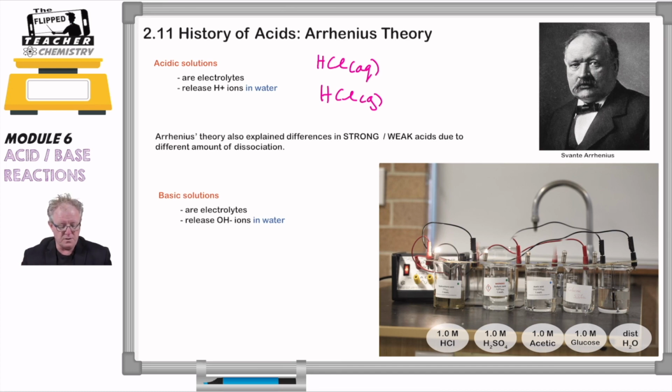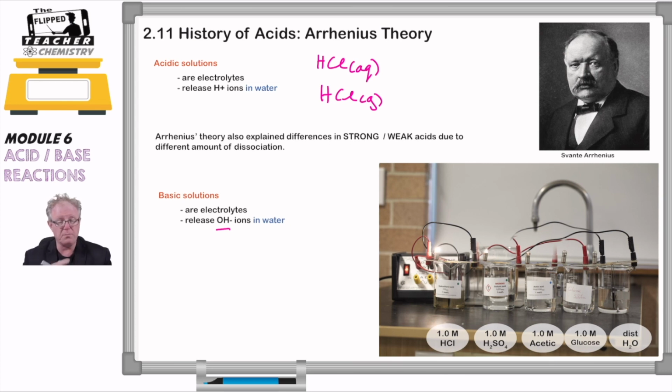Now, this is the same for bases. Bases can be electrolytes as well, but they release OH- ions into the water. This theory could also explain the differences between strong and weak acids based on the amount of dissociation they have. Strong acids were those that broke up into ions more readily and had greater dissociation, whereas weaker acids did not break up or dissociate into ions as much.